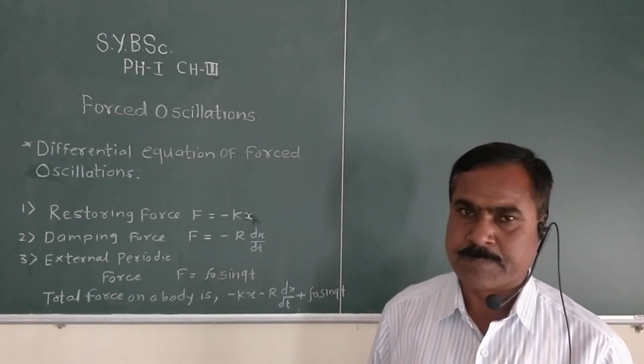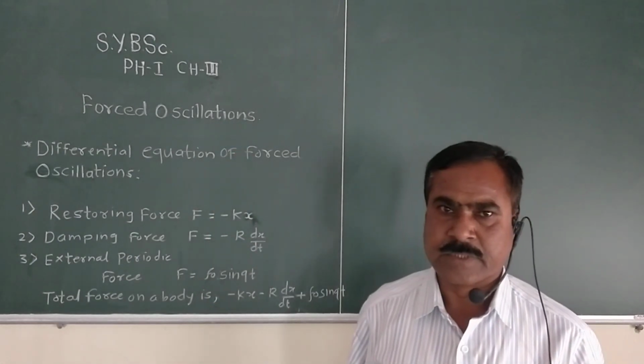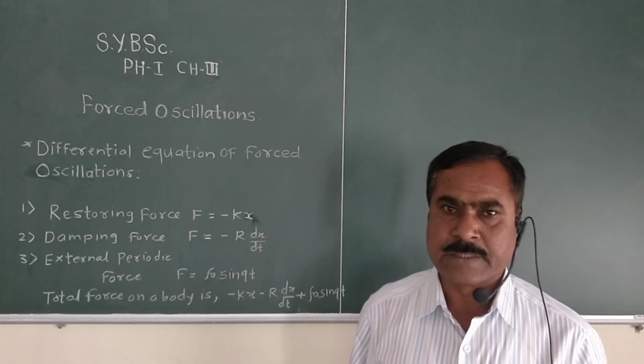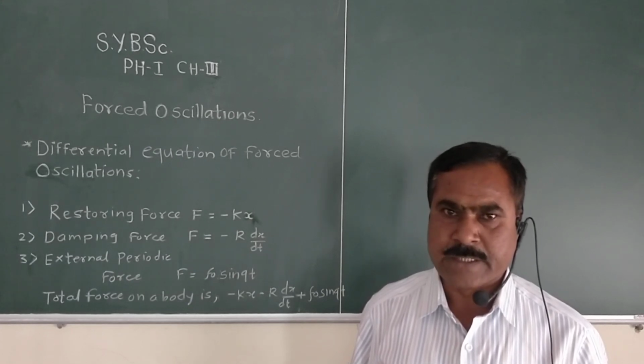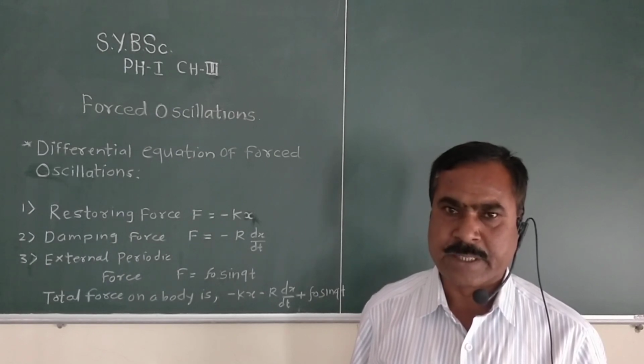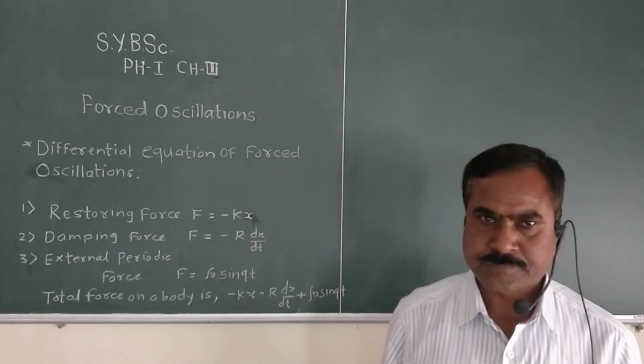Now in the third chapter we consider forced oscillation. In damped oscillation the amplitude decreases, or the oscillation dies out. So in order to maintain the oscillation as it is, we have to apply an external periodic force.